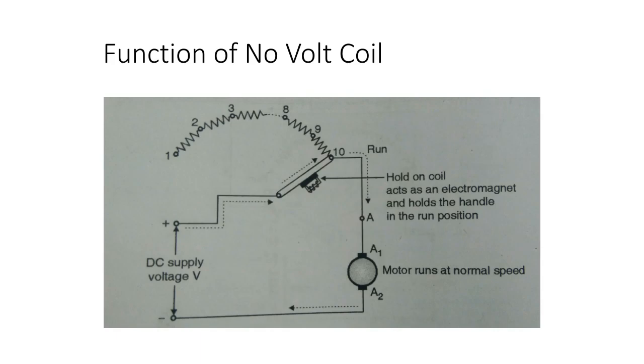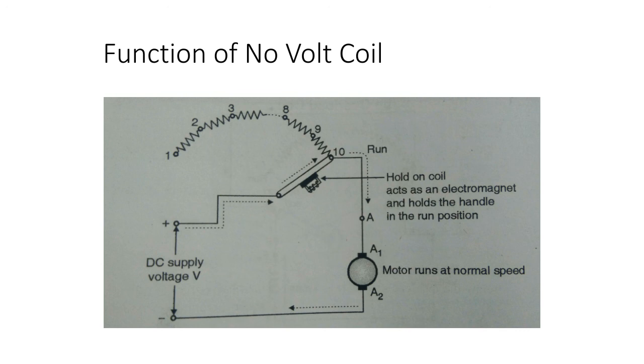The function of no hold coil. The field current flows through hold on coil, means no hold coil, and it starts acting as an electromagnet. So when the handle is moved manually to the run position, the soft iron piece on the handle experiences a force of attraction. Thus, once the handle reaches the run position, it remains there due to the magnetic force of attraction produced by the no hold coil or hold on coil.